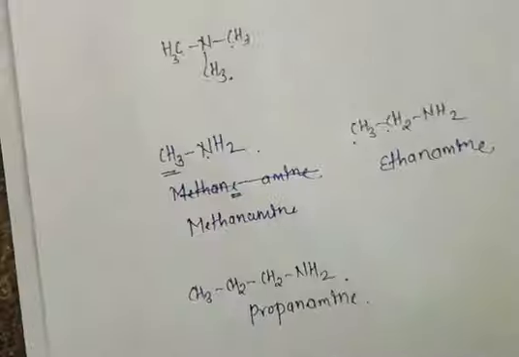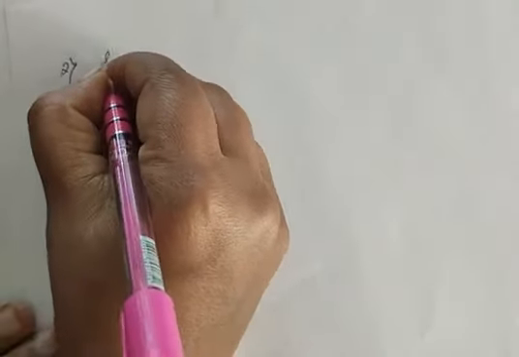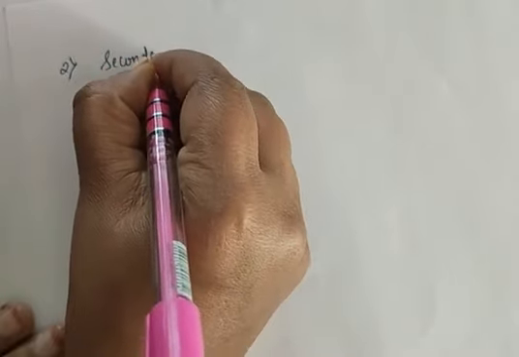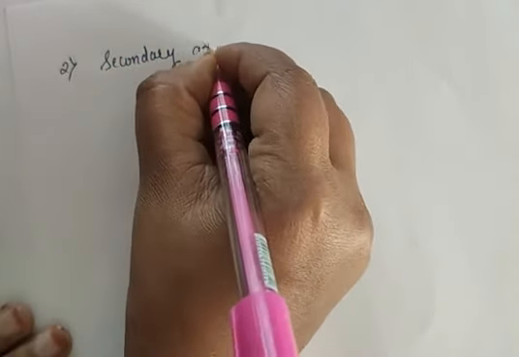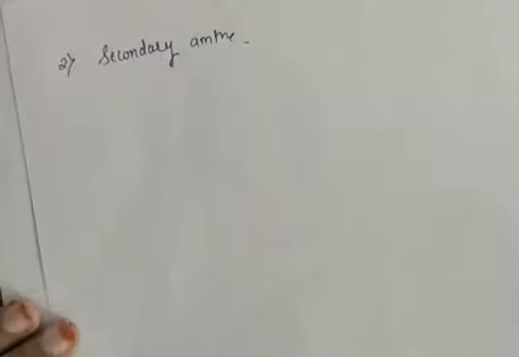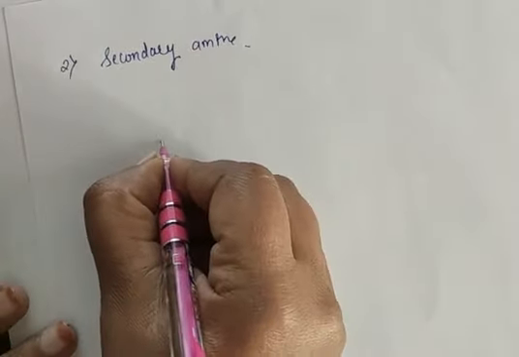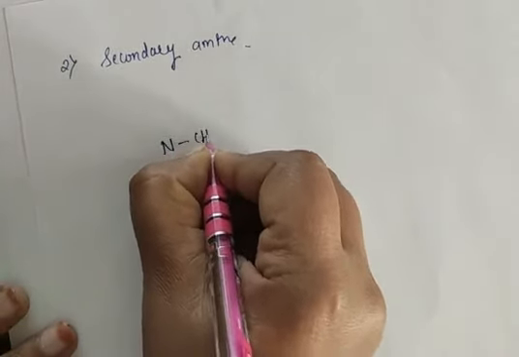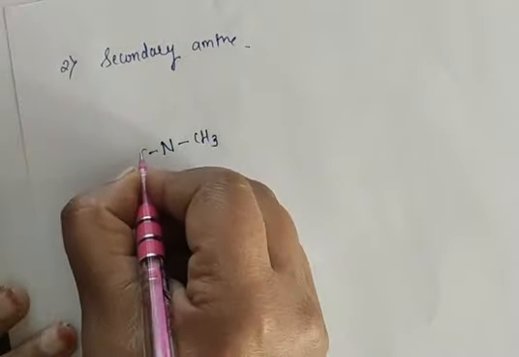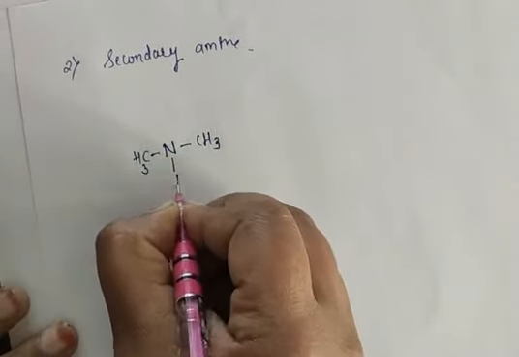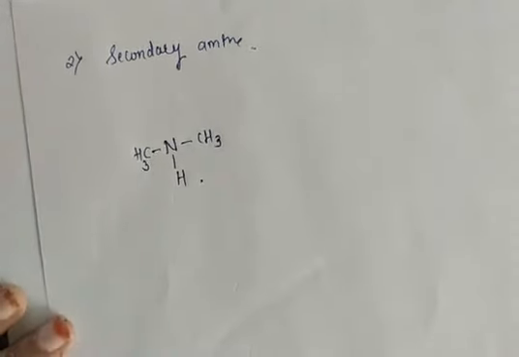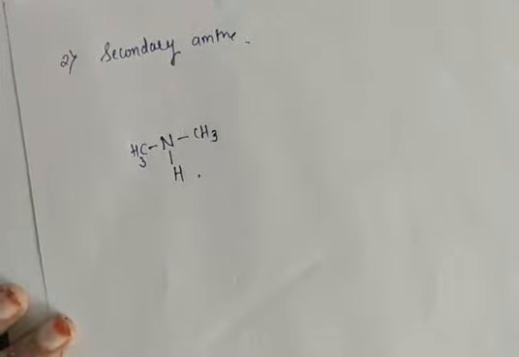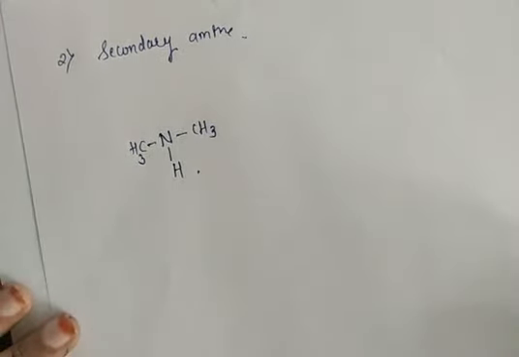Now go for secondary amine. Suppose this is the presence of a secondary amine. In case of secondary amine, this N, CH3, CH3 and here I am getting H. Okay. So now how should we give the name for secondary amine?